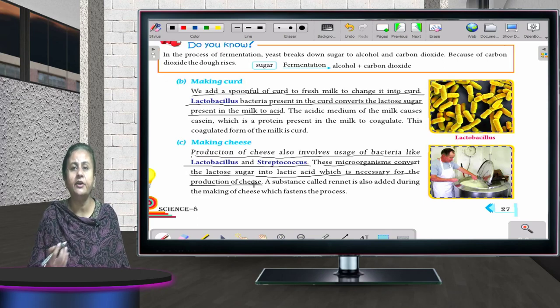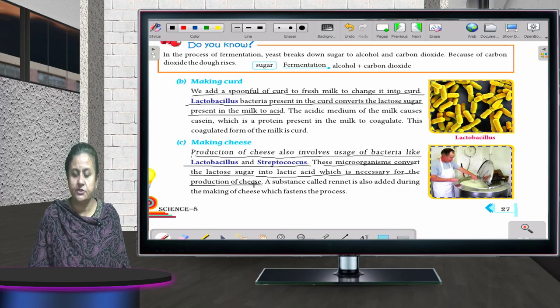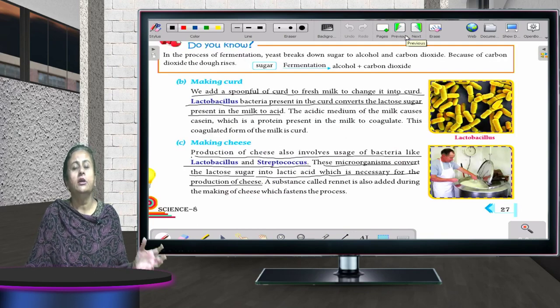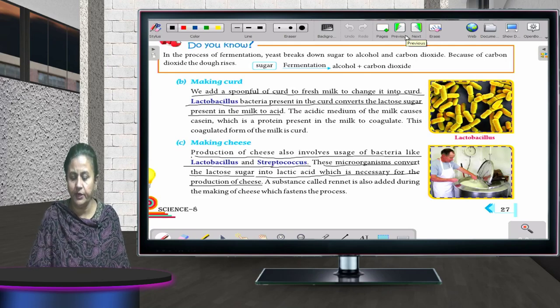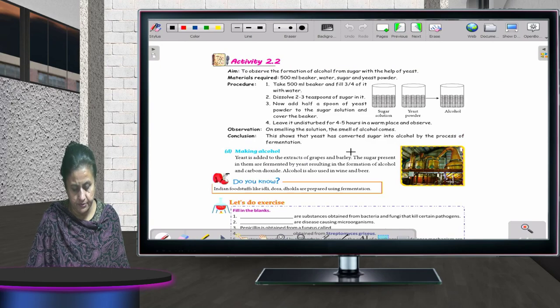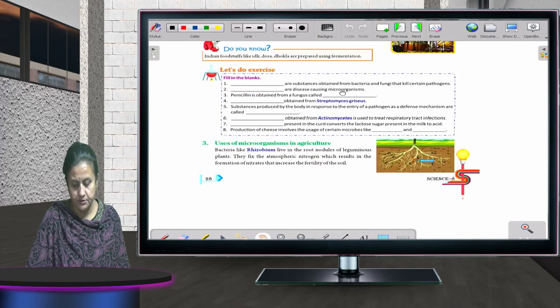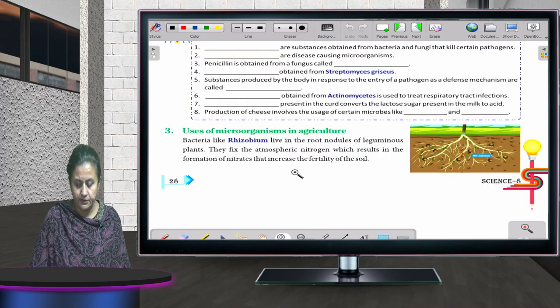So, you can see how different microorganisms help in the production of food and how they are used in beverage industries, even for making wines. In making wines, different sorts of bacteria are added to the grapes, which turn the grapes into wine. Now, uses of microorganisms in agriculture. Fine, children.